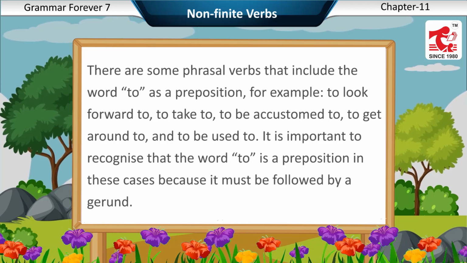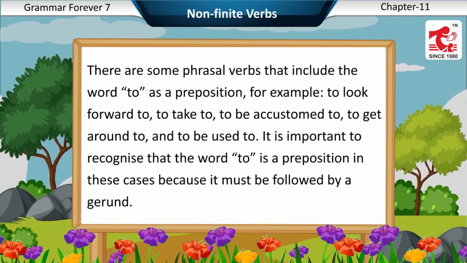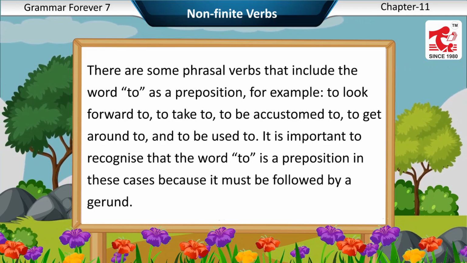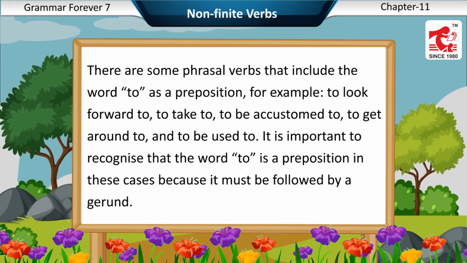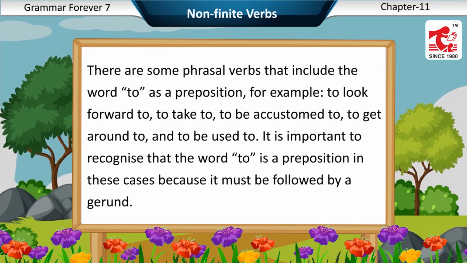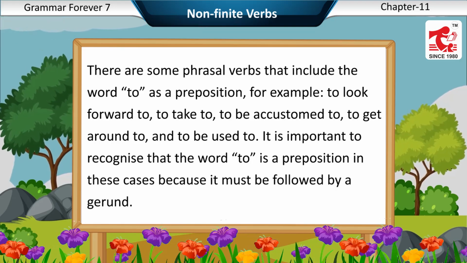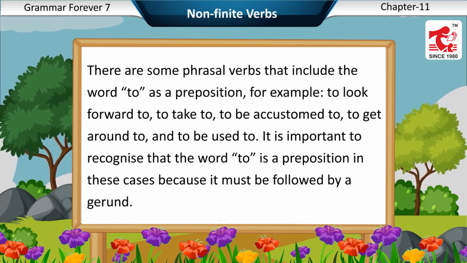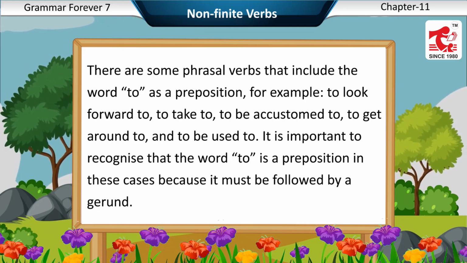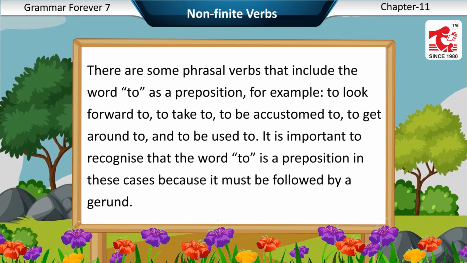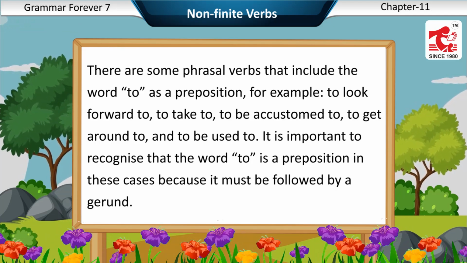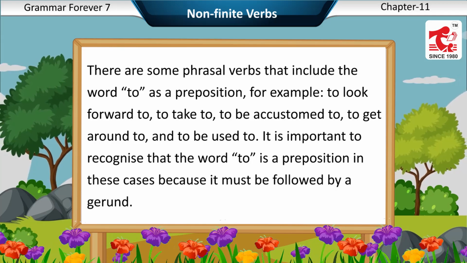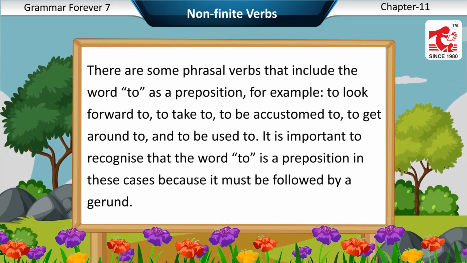There are some phrasal verbs that include the word to as a preposition. For example, to look forward to, take to, be accustomed to, get around to, and to be used to. It is important to recognize that the word to is a preposition in these cases because it must be followed by a gerund.